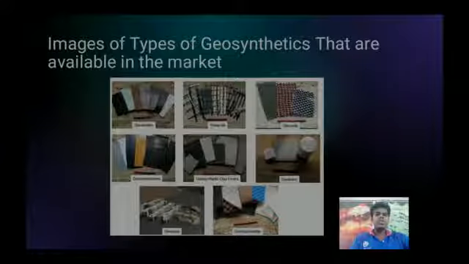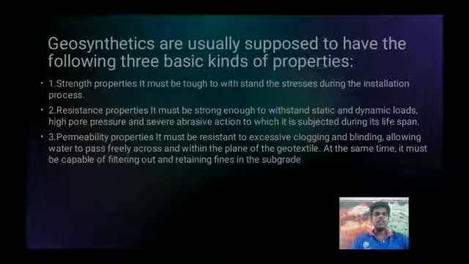Image of type of geosynthetic that are available in market. Geosynthetic are usually supposed to have the following three basic kinds of properties. First is strength properties. It must be strong enough to withstand stresses during the installation process. Second property is resistance properties. It must be strong enough to withstand static and dynamic loads, high pore pressure and shallow absorb action to which it is subjected during its lifespan.